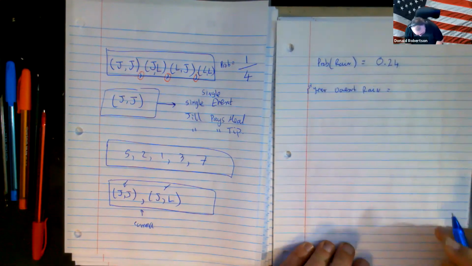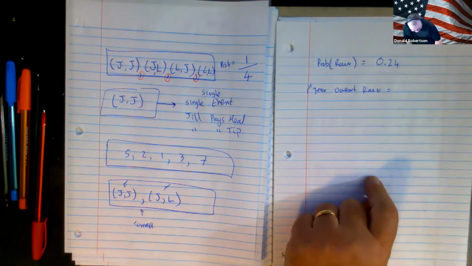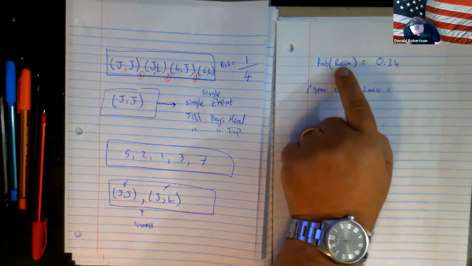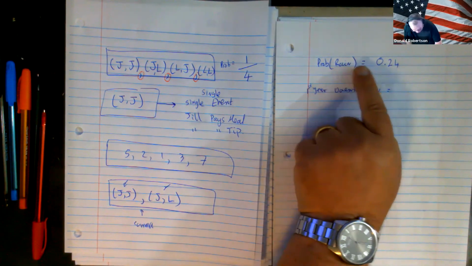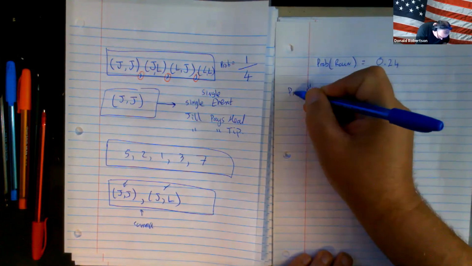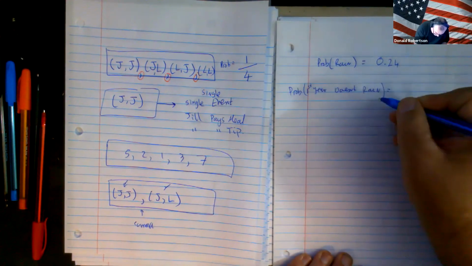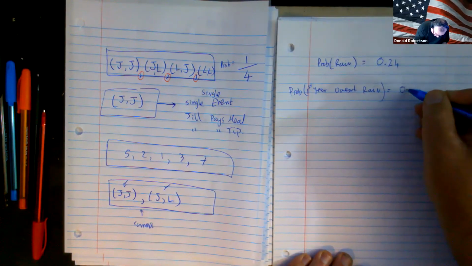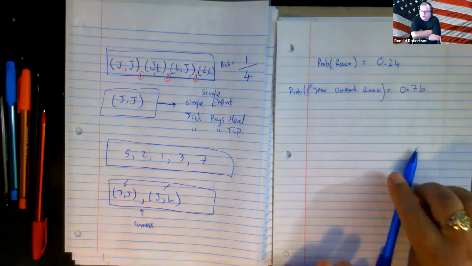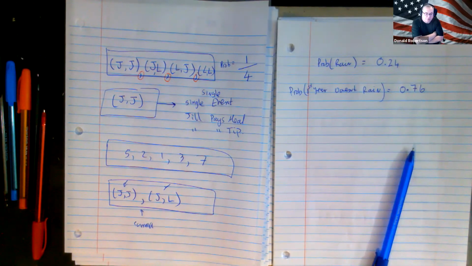These are called complementary events, what we're dealing with here. Rain and not rain. If the probability that it rains is 0.24, then the probability that it doesn't rain is going to be 0.76.